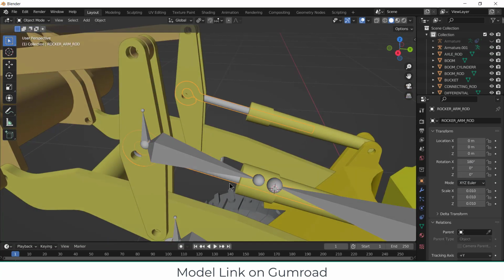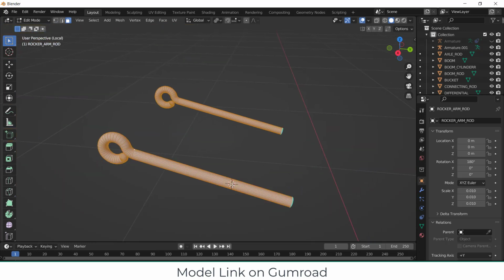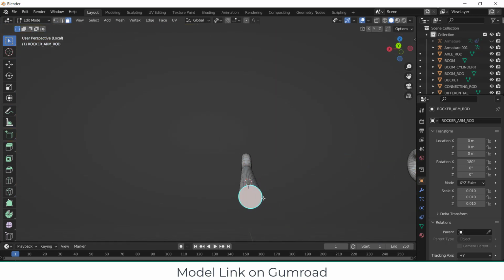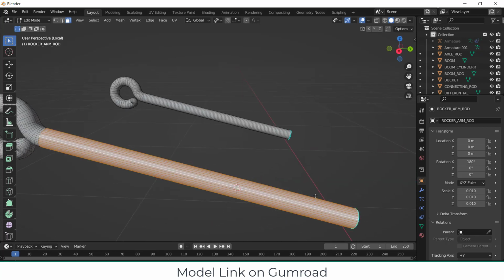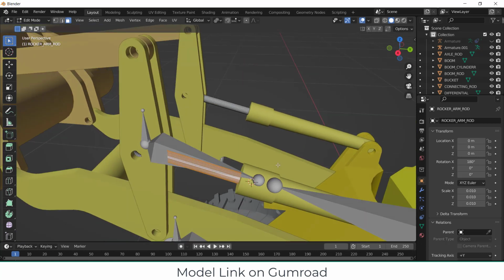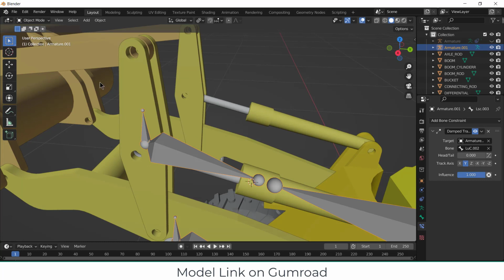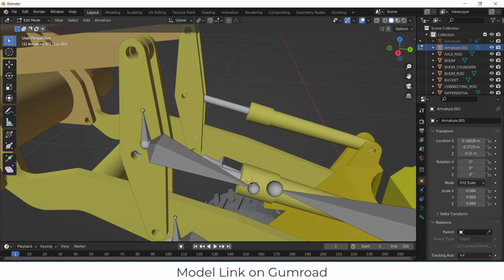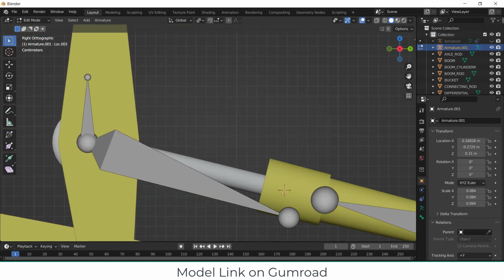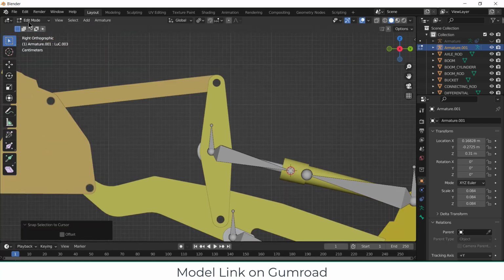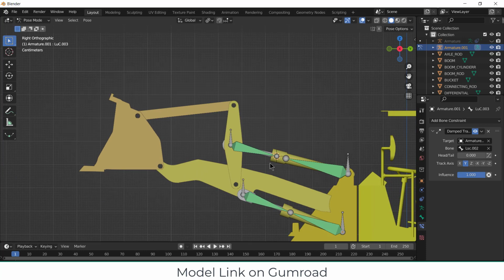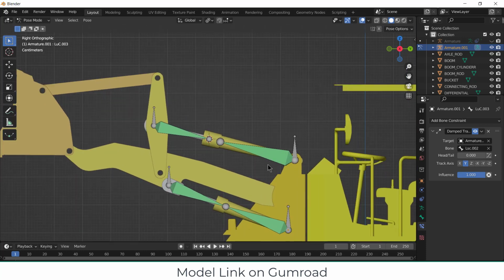Now select this, tab, divide icon on numpad, select this, or by pressing Alt Shift select all the faces, Shift S, cursor to selected. 3, divide icon again, go to object mode, select this, go here, edit mode, press 3, select this, Shift S, selection to cursor. Okay, so if I go to the pose mode now, you can see they are correctly aligned and it looks quite good.